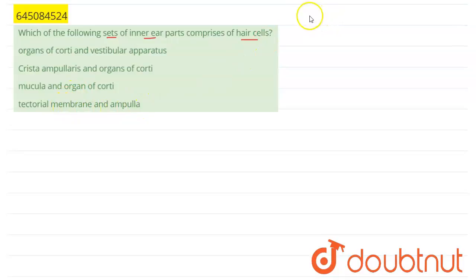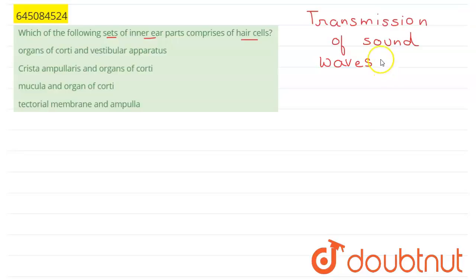Now this inner ear is concerned with the transmission of sound waves. They receive the sound from the external ear, and then there is transmission of sound waves, which are converted into mechanical stimulation, and this mechanical stimulation is sent to the brain, and that is how we hear. So there are parts of the inner ear which are concerned with this transmission of the auditory or sound waves to the brain.